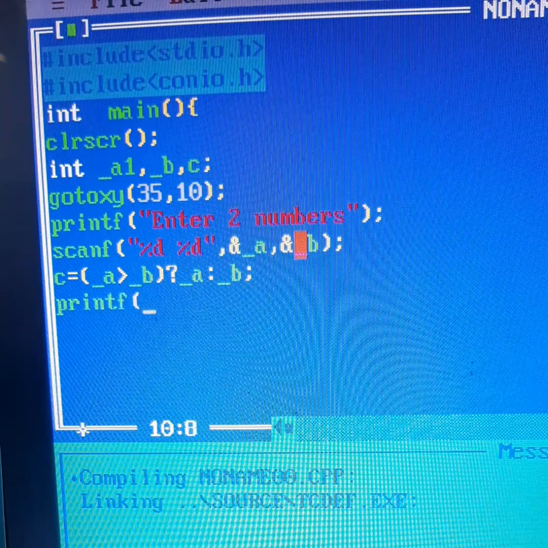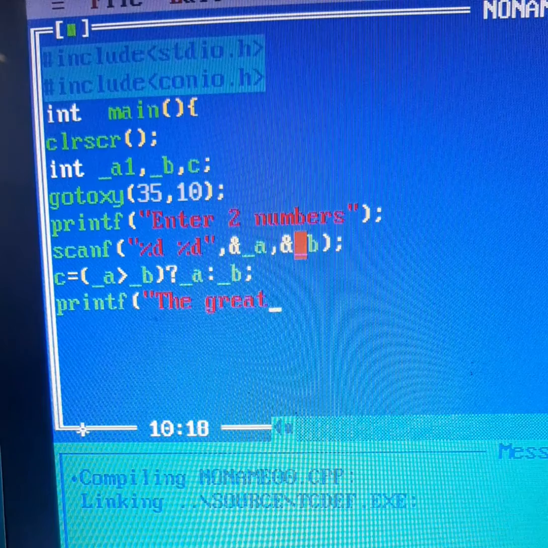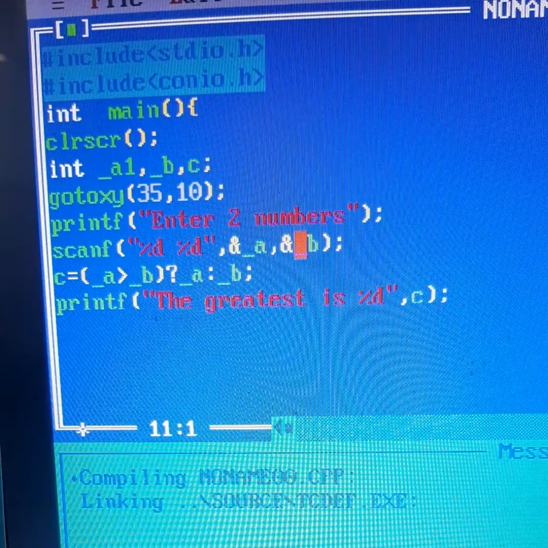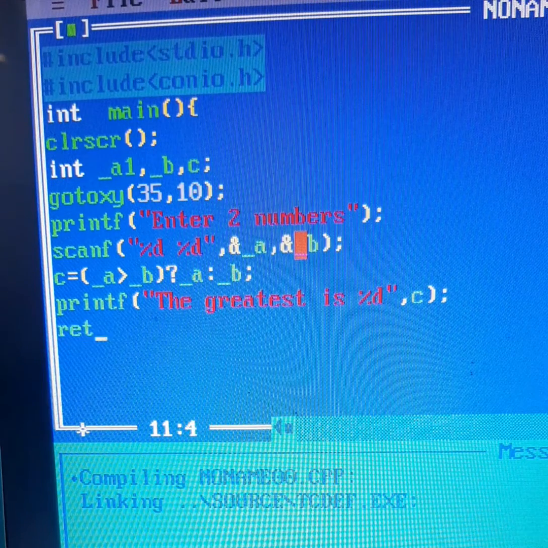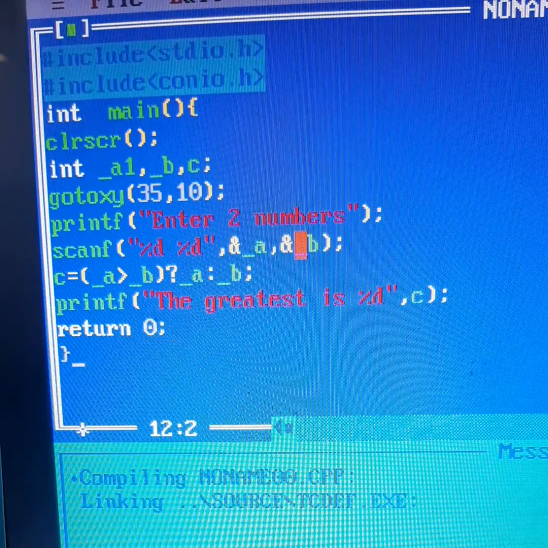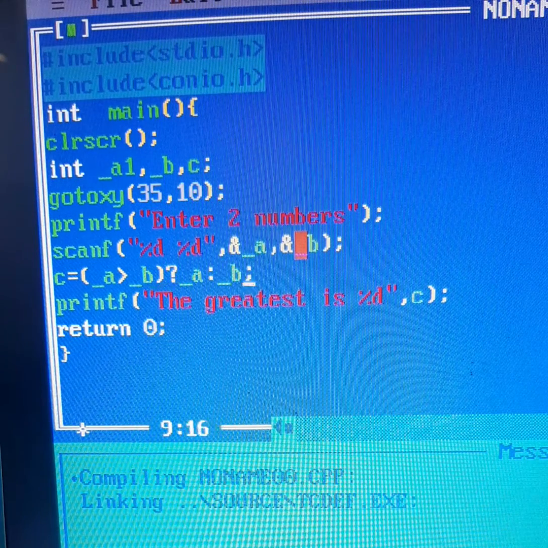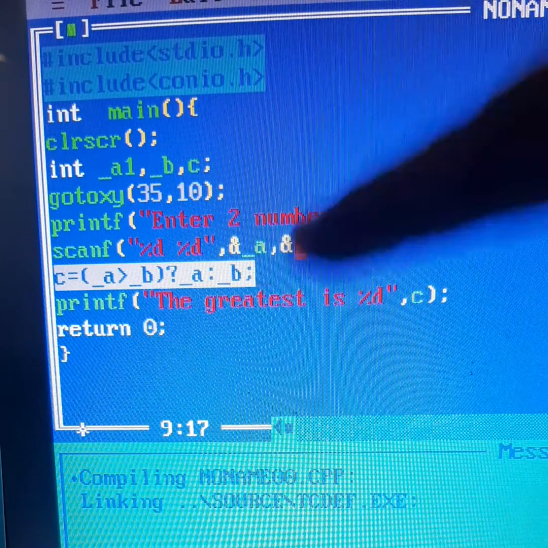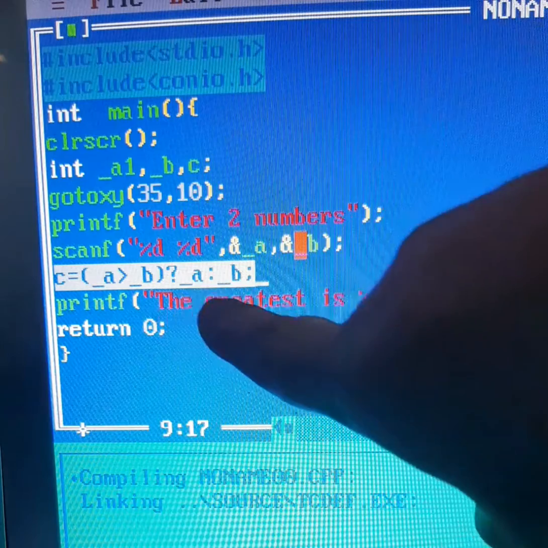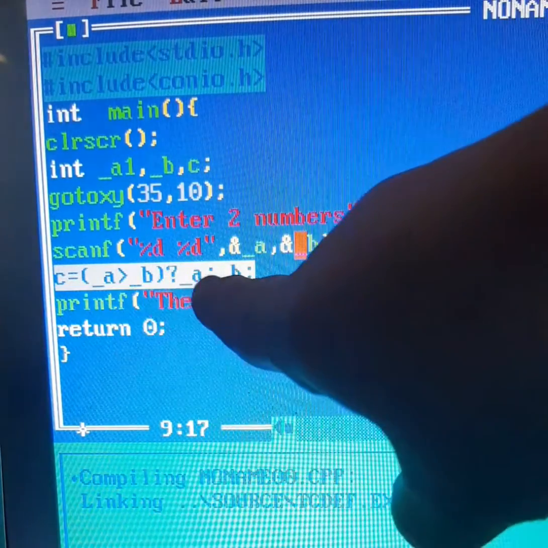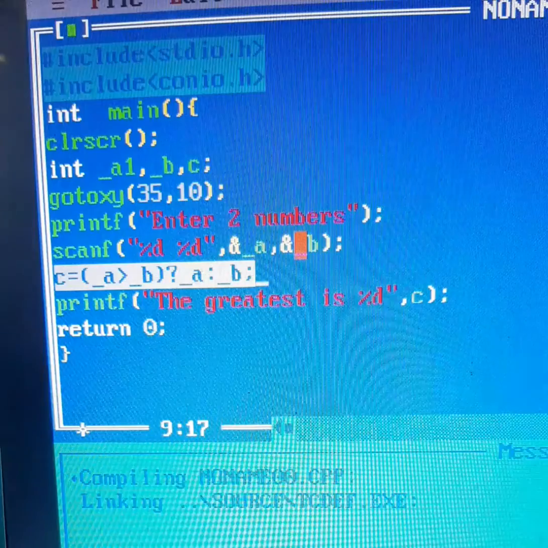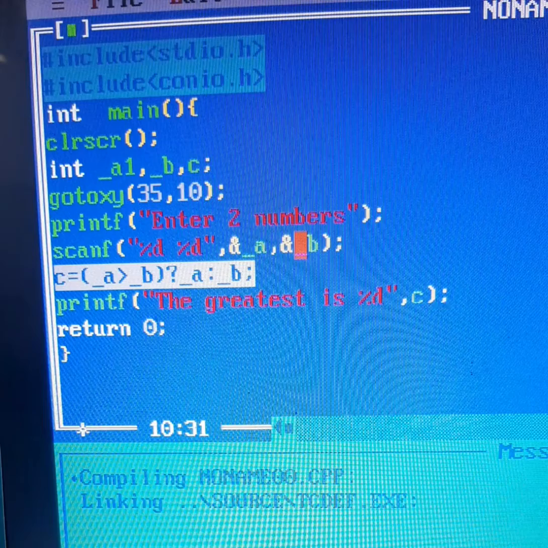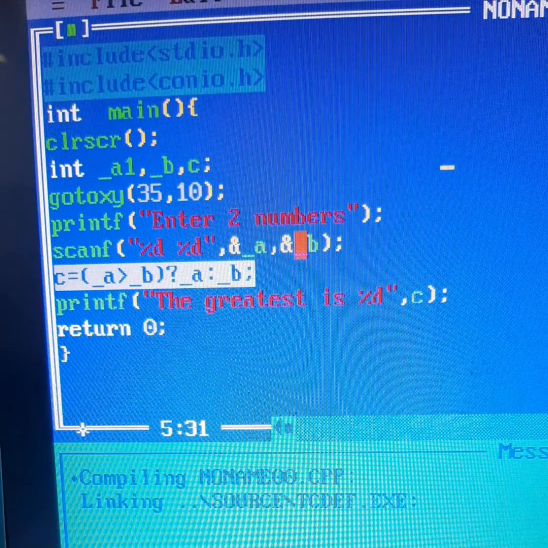And then with printf you can write the greatest is %d, c. Now since I have used here int main, I'll write return 0. So with C, this line is actually the ternary operator statement, this one. Here I have used a shortcut: if A is greater than B, then A's value will go to C, else B's value will go to C. So which variable knows the greatest? C knows the greatest. Now if I run this program, I'll remove from here, go to expire.